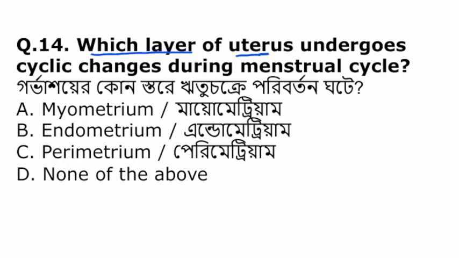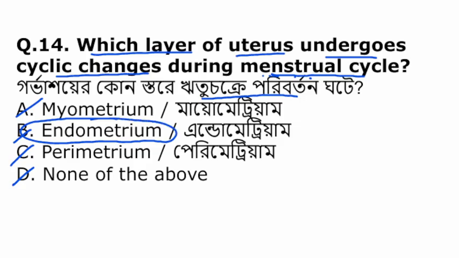Which layer of the uterus undergoes cyclic changes during menstruation cycle? Myometrium, endometrium, perimetrium, or none of the above. So among them, the endometrium exhibits cyclic changes during the menstruation cycle.